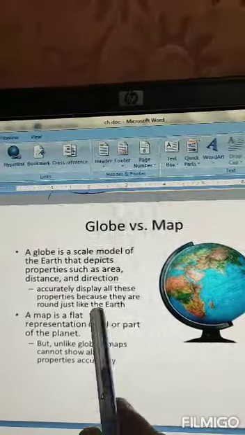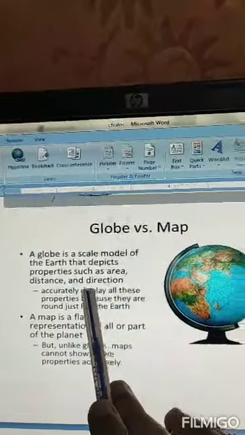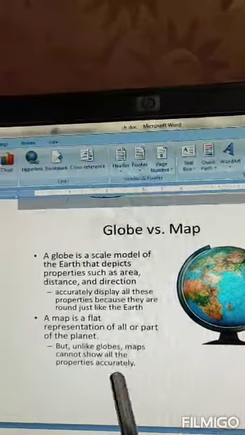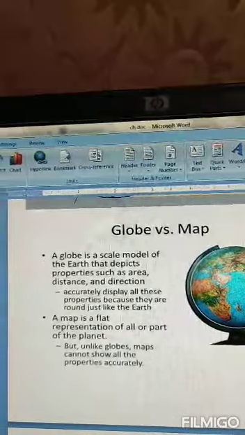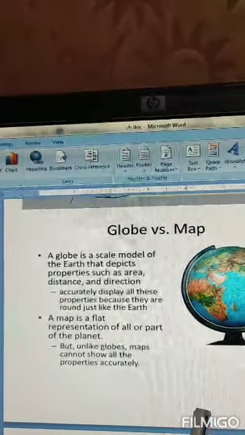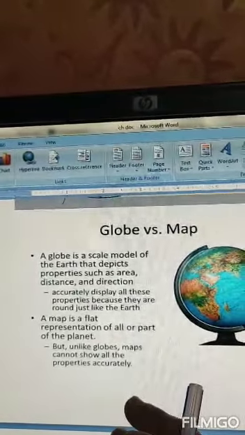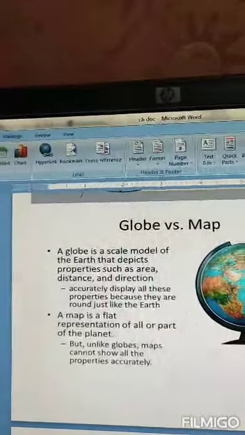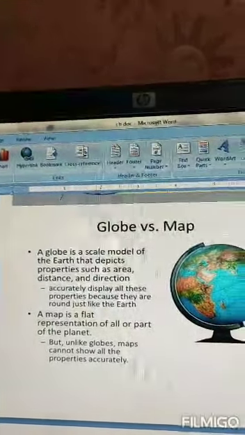Another thing, you can't take a globe everywhere. A map you can take everywhere. You can fold a map and keep it in your pocket. Small globes are not that useful for us, so in that case maps are more useful.